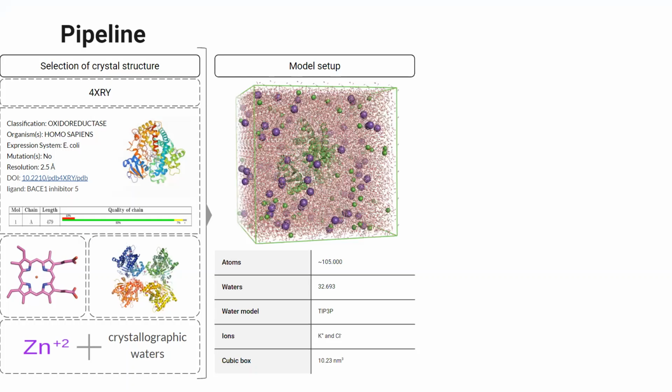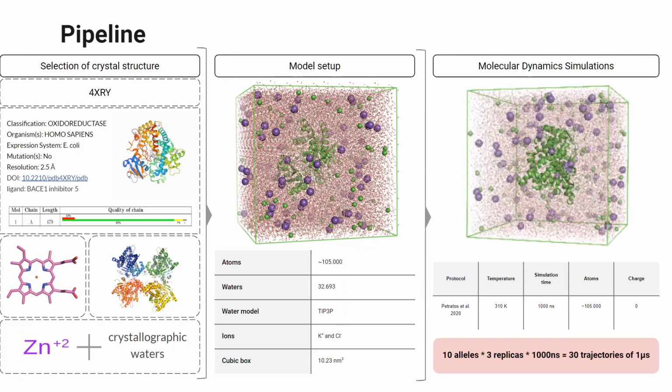Afterwards, we appropriately protonated some of the residues in order to maintain the hydrogen bonding network within the crystal structure. We added the TIP3P water molecules, we added ions including potassium and chloride, and the all-atom models were embedded in orthorhombic boxes, and the CHARMM protein force field was used for the residues and ions.